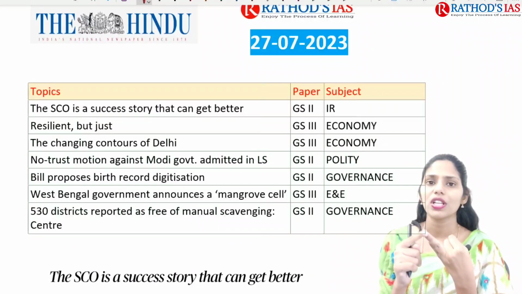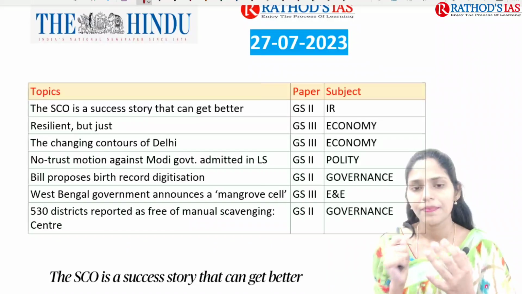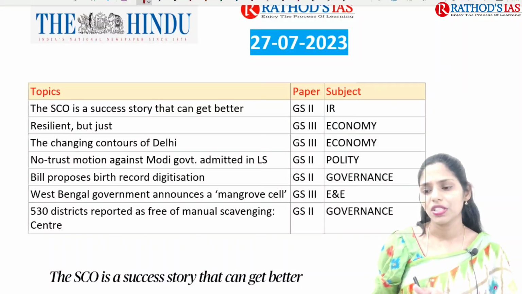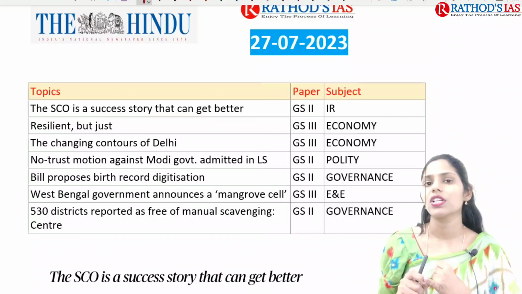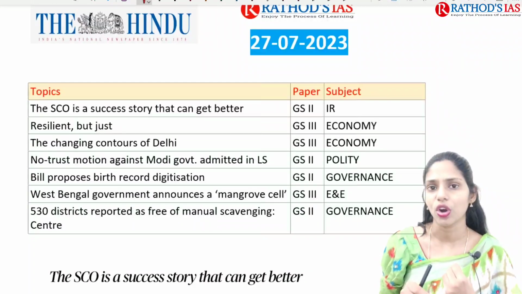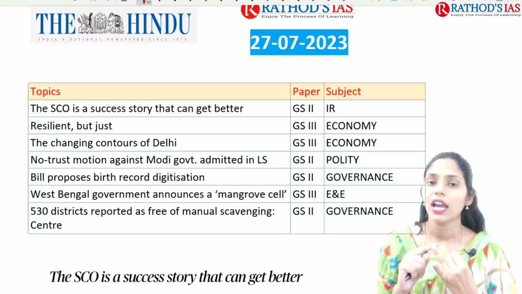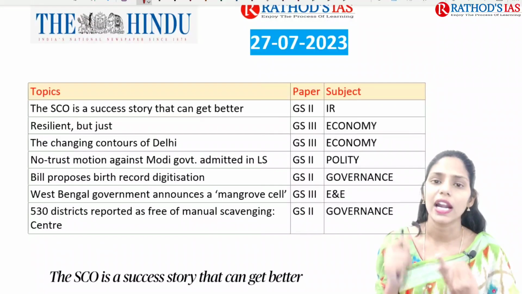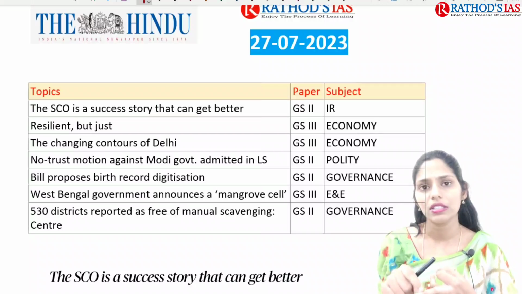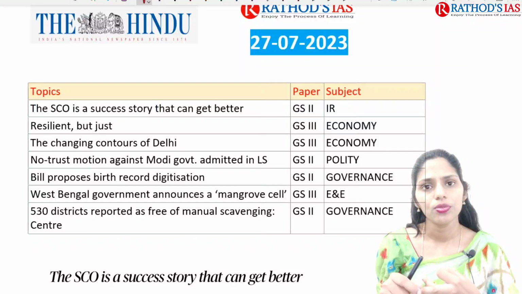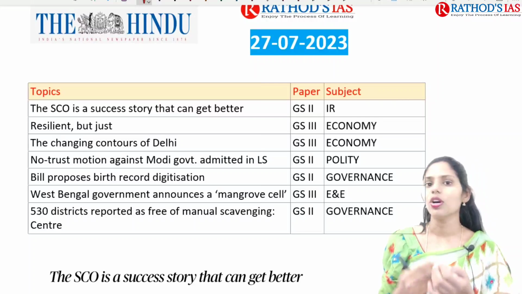And we are also going to see what is the success of this organization and what is the way forward. So how can you expect a question? You can expect a question in 3 ways. First, a question regarding the efficiency of the Shanghai Cooperation Organization, that is, how far it is a success. Second, a question regarding India and SCO relations. And next, how can we improve the working of this organization. So in these 3 ways you can get a question in your mains.